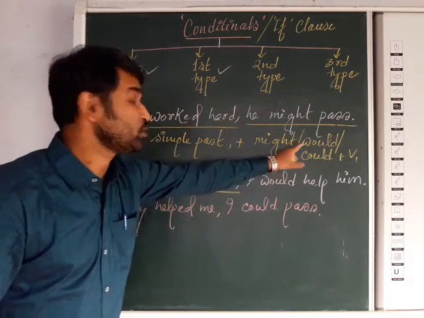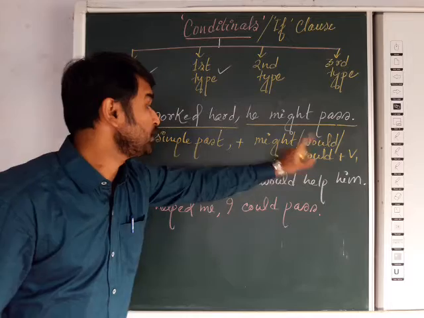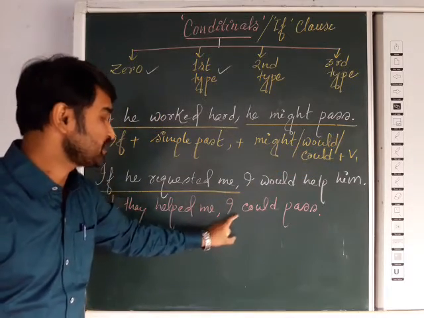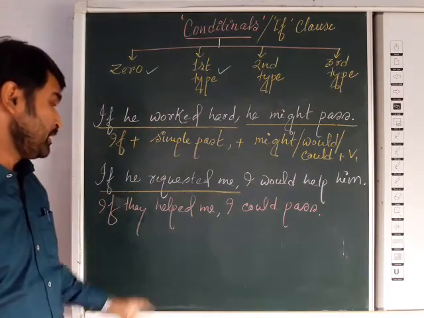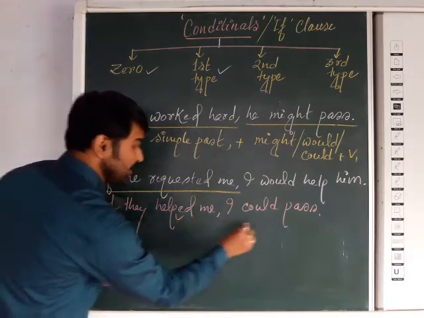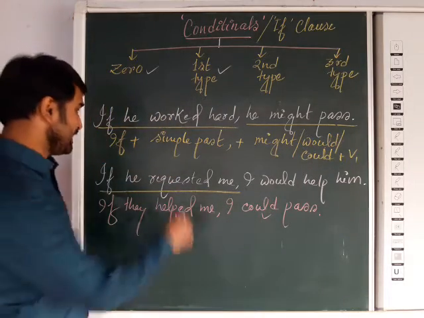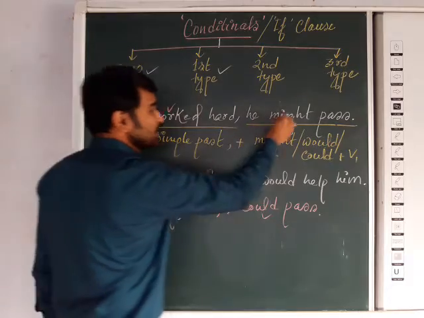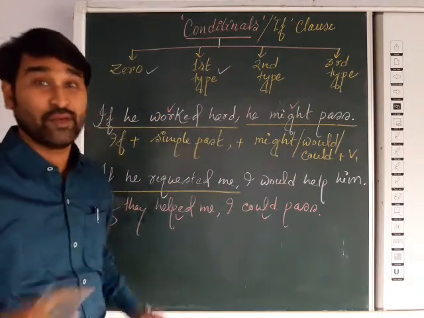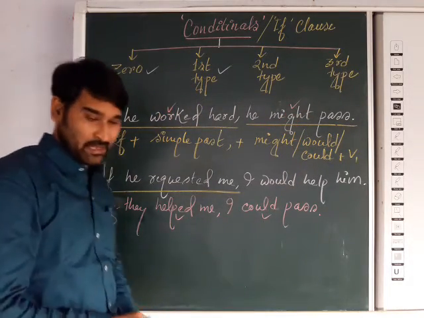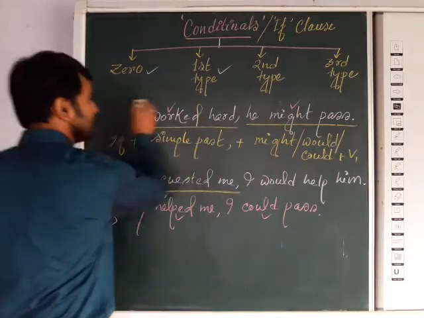As you can see, that is the rule, mind it. Might, could, would, any other followed by subject. Subject could, then V1 form. Mind it, here it is past, and it is also the past form of the modal. Very easy. Okay. Next we are going to the last part.